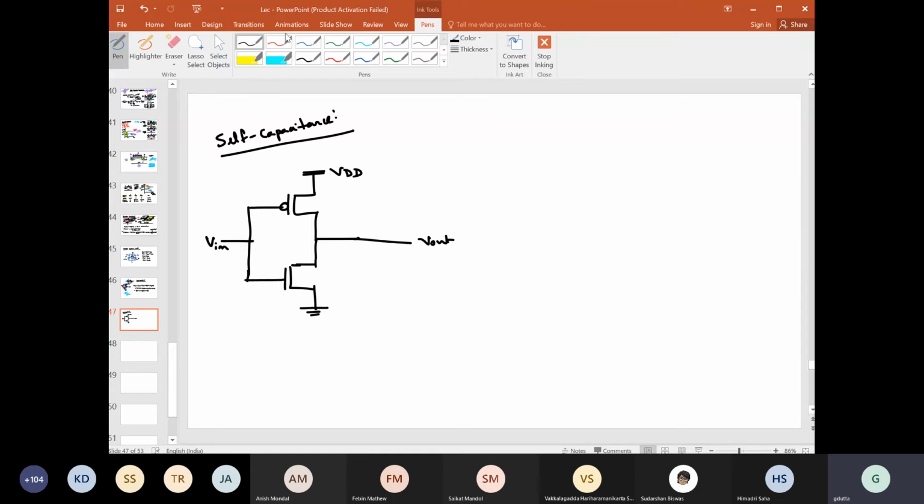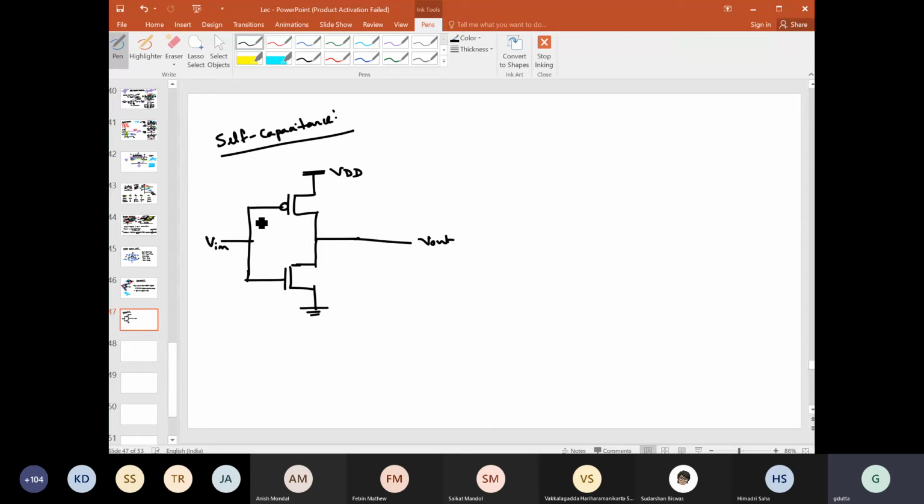Now first let us draw some of the capacitances and then we'll see whether those capacitances are valuable for us or not. If they are not valuable, we'll try to ignore them. Fine.